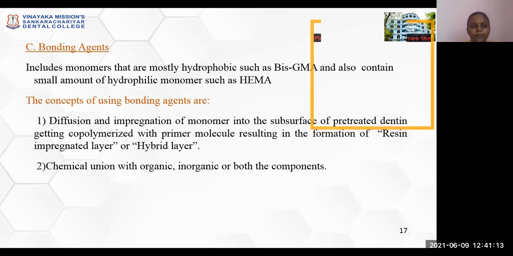Coming to the bonding agents, they include monomers that are mostly hydrophobic, such as bis-GMA, and also contain a small amount of hydrophilic monomers such as HEMA. The concept of using dentin bonding agents is diffusion and impregnation of monomer into the subsurface of pre-treated dentin, which gets co-polymerized with the primer molecule, resulting in the formation of a resin-impregnated layer or hybrid layer. Chemical union with the organic, the inorganic, or both components takes place with the help of the dentin bonding agent.